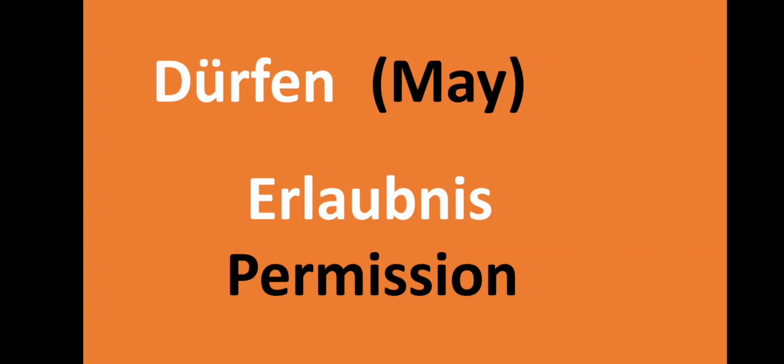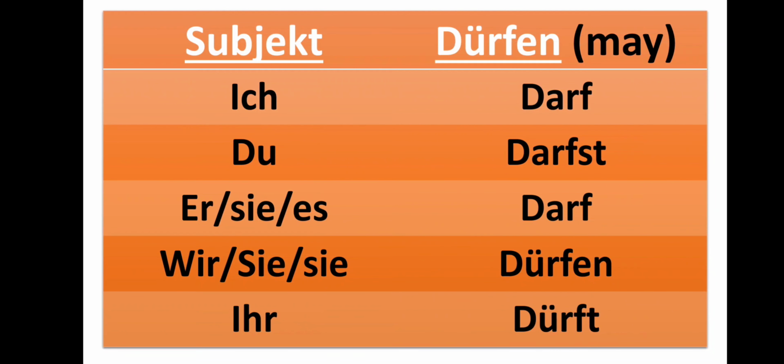So in that case, if you have to make sentences related to traffic rules, then you will use dürfen. Or when you go into an office, we have certain rules in an office, then we can use dürfen. That is not allowed to do, or that is allowed to do, we can use dürfen for. We'll be seeing some examples with all of the modal verbs in the next video. So the conjugation of dürfen is ich darf, du darfst, er/sie/es darf, wir/sie dürfen, ihr dürft.